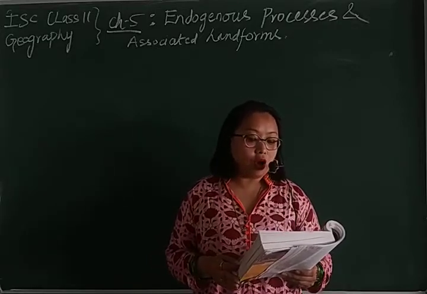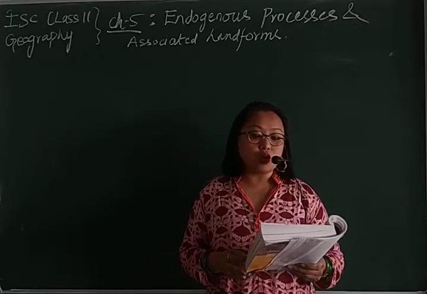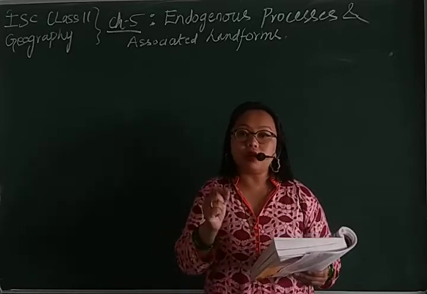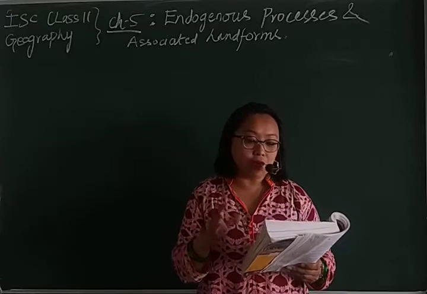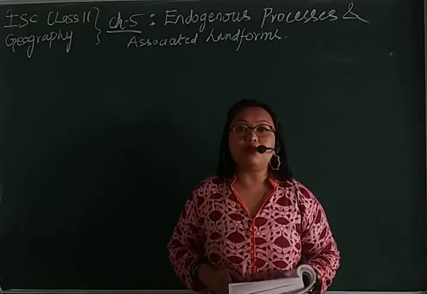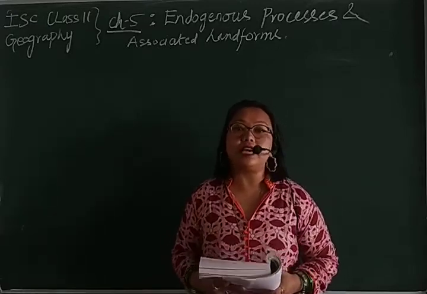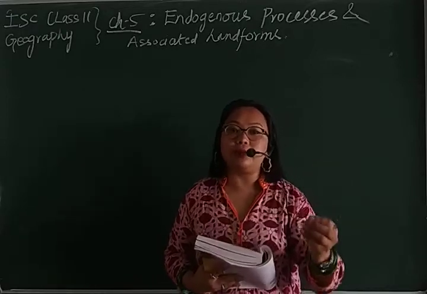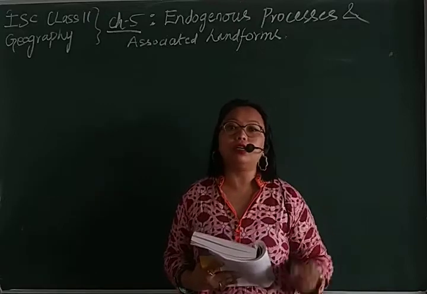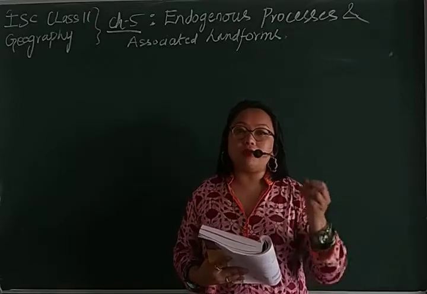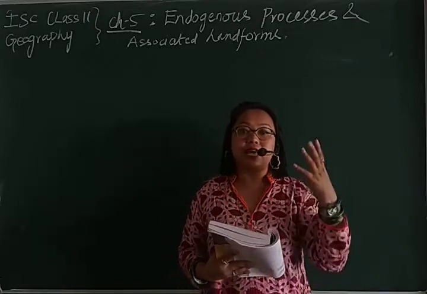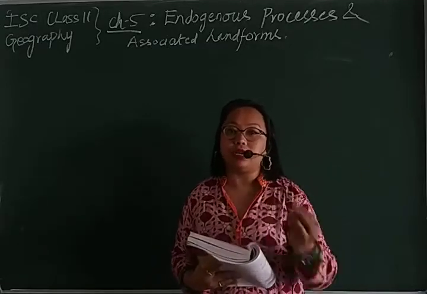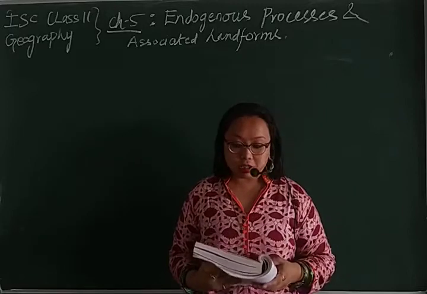The first order landforms are continents and oceans. This also takes place because of the disturbance that occurred beneath the earth's surface, and that resulted in continents and oceans on the earth's surface.